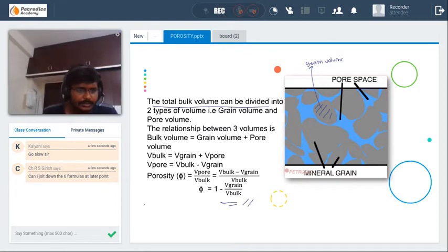So hold on, the 6 formulas at a later point. The 6 formulas, yes, the unit conversions. You're talking about unit conversions. Yes, I will just show it in the end.